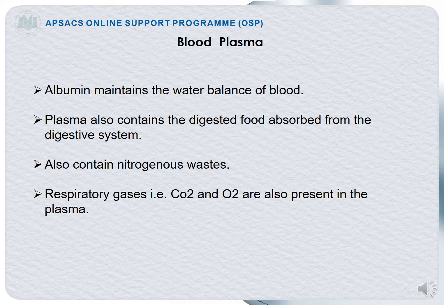So plasma also constitutes the digested food absorbed from the digestive system. As I have told you in the previous lectures, in the digestive system, from the small intestine the digested food is being absorbed. So that's why that digested food then goes to the plasma. It also contains nitrogenous wastes. Nitrogenous wastes are the undigested waste material. So the undigested waste material is also present inside the blood plasma. And besides all these, the respiratory gases, carbon dioxide and oxygen, are also present inside the plasma.